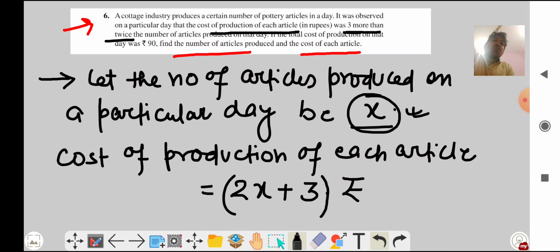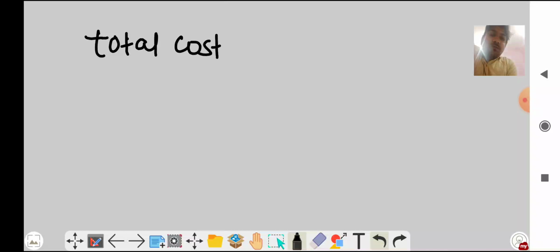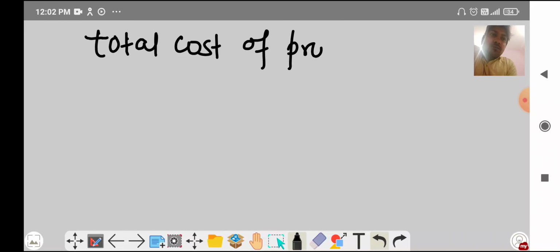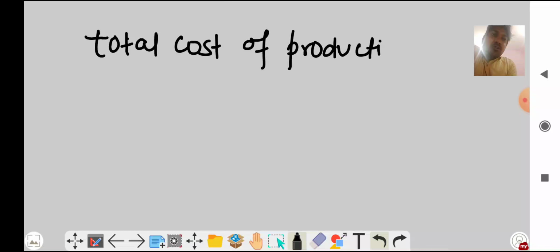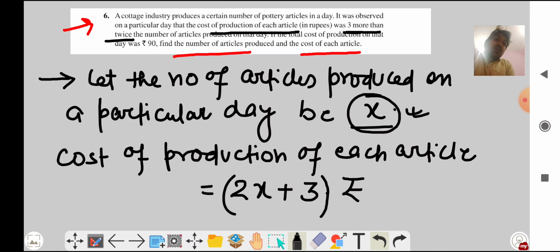So the total cost of production on a particular day is how much? See, if you are producing one article, then it costs 2x plus 3.